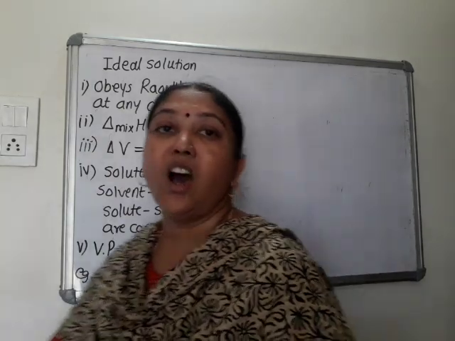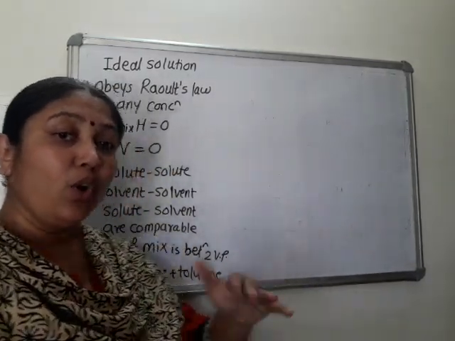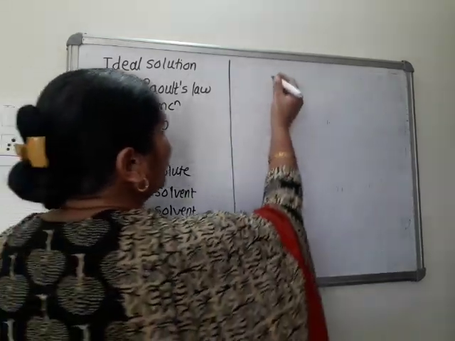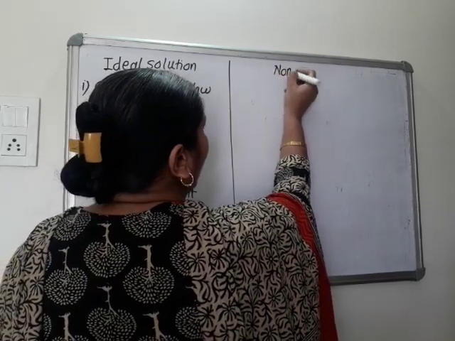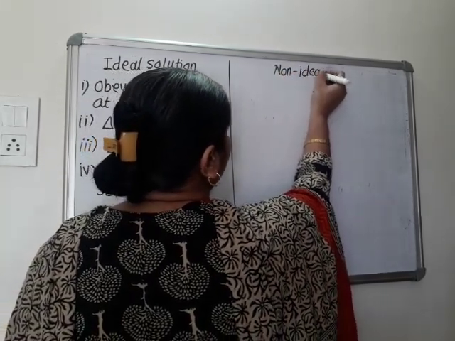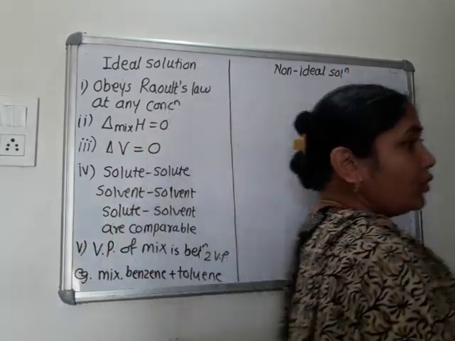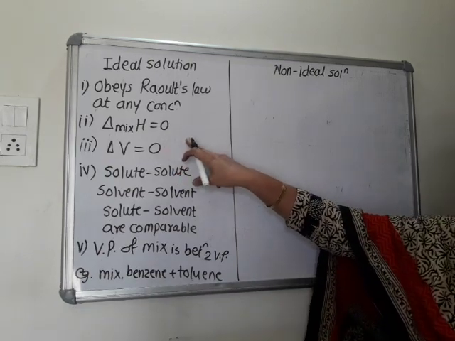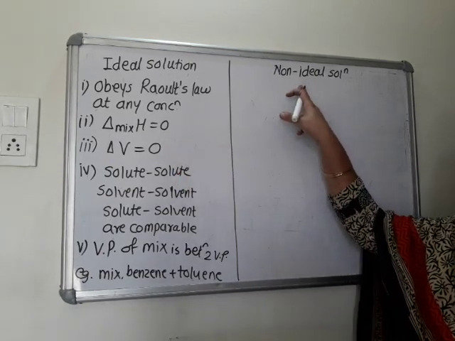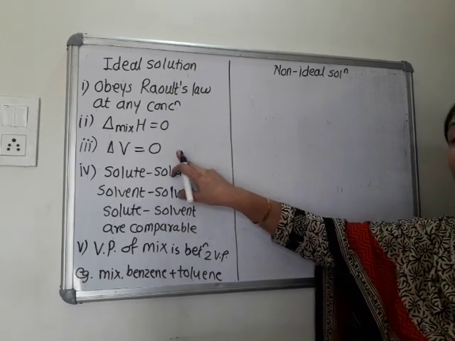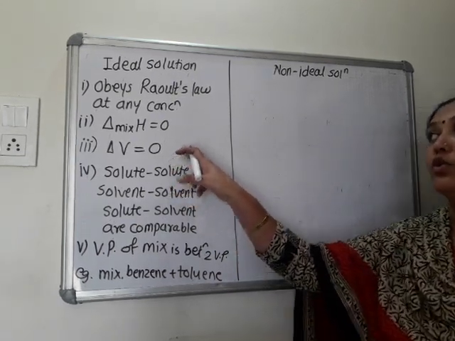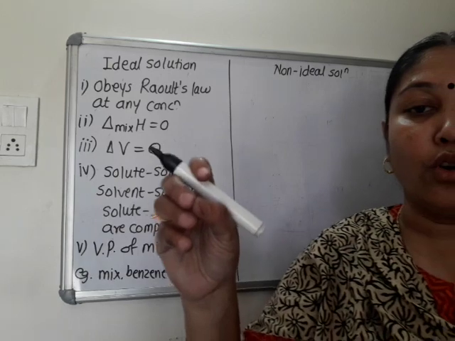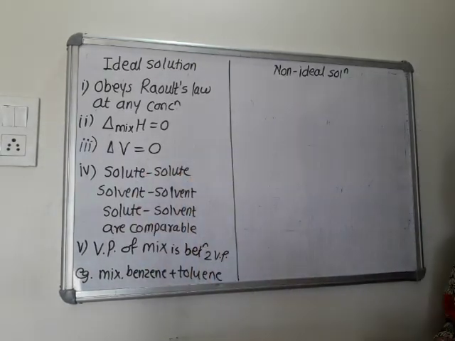But all solutions are not ideal. They show deviation from ideal behavior. So the solutions which show deviation from ideal behavior are called non-ideal solutions. Of course these properties are not given in our text, but these are the properties. Delta H of mixing is not zero for a non-ideal solution. Delta V of mixing is not zero for a non-ideal solution. And do they obey Raoult's law? No, they do not obey Raoult's law over the entire range of concentration.